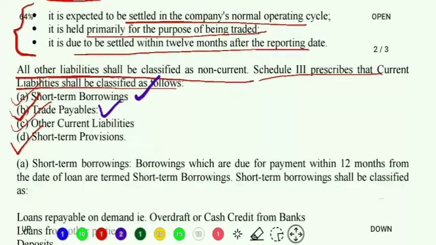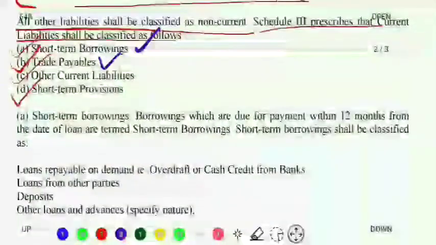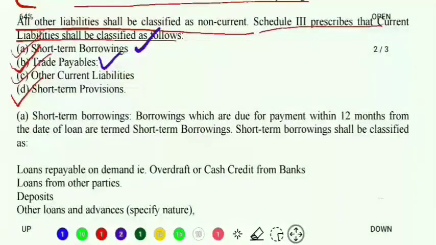What are short-term borrowings? It is very similar to long-term borrowings, the difference being that it becomes due for payment within 12 months. From the beginning, the target is that these borrowings will become due within 12 months. What are the examples? Suppose we have taken an overdraft, or a cash credit from banks, or we have taken loans from other parties, there are deposits, there are other loans and advances.